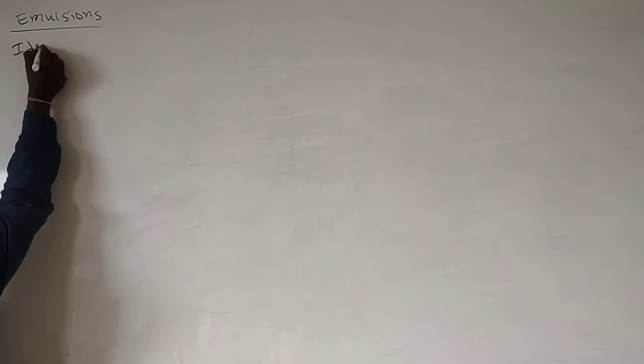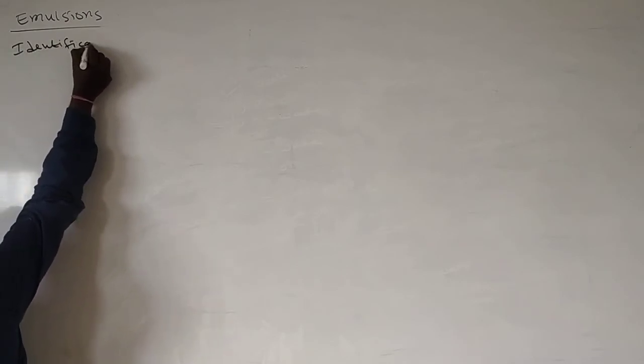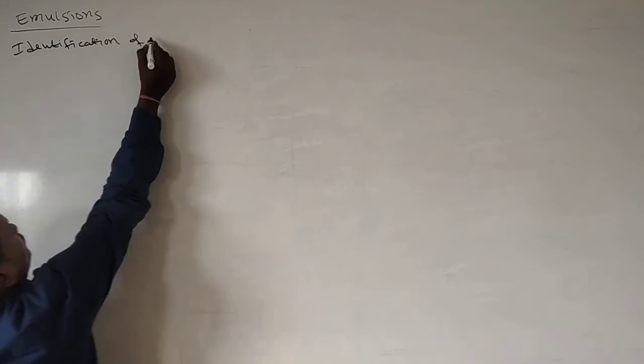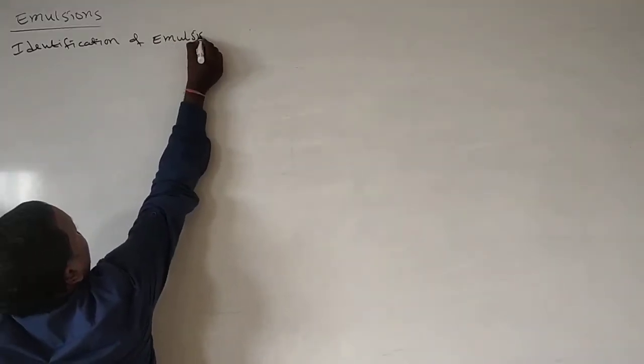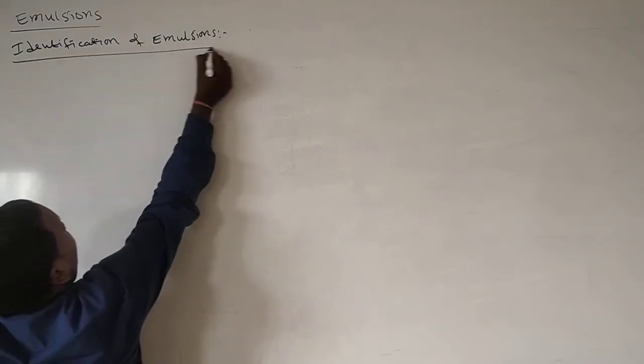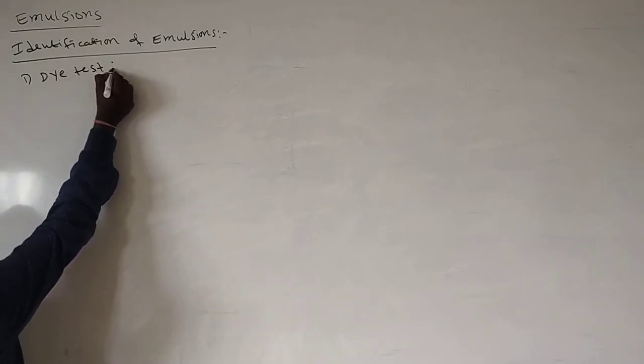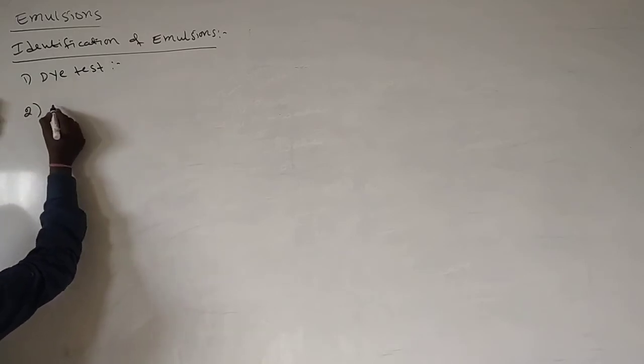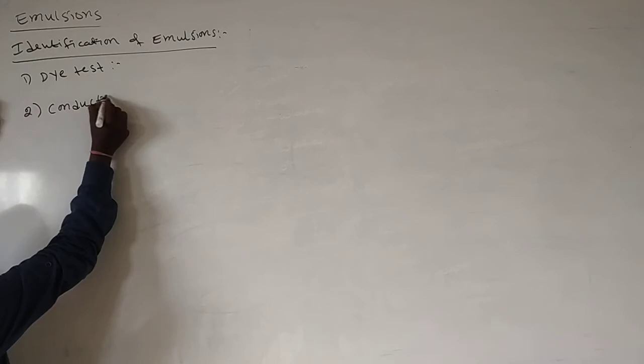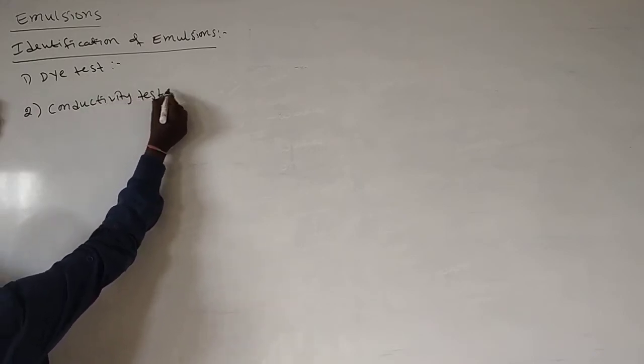Okay, here see the identification of emulsions. How do we identify the emulsions? By using the dye test and by using the conductivity test. By using these two tests we identify the emulsions.